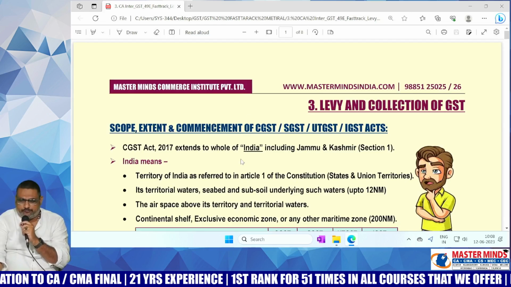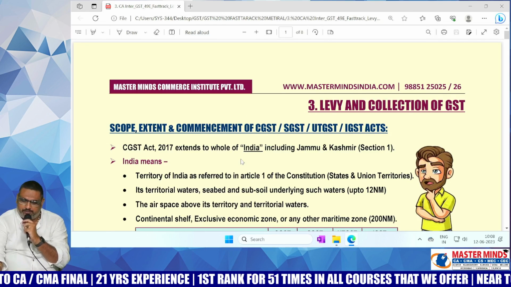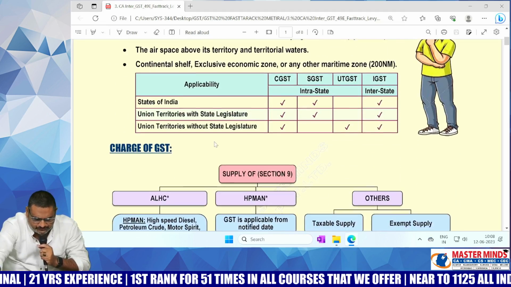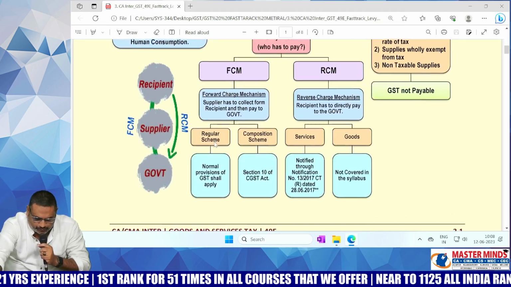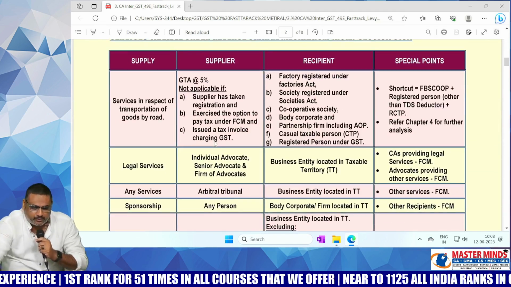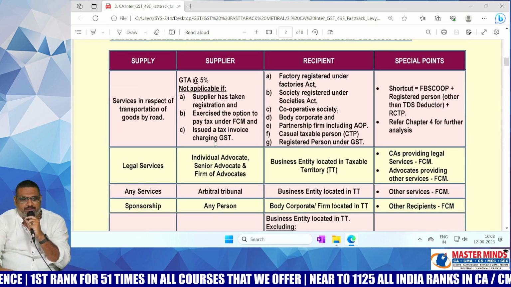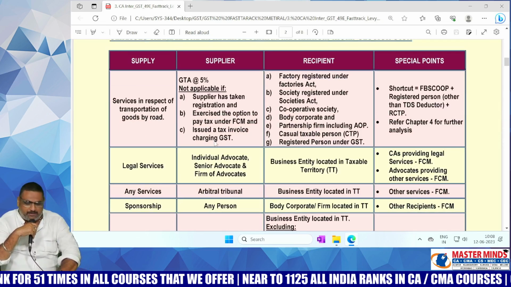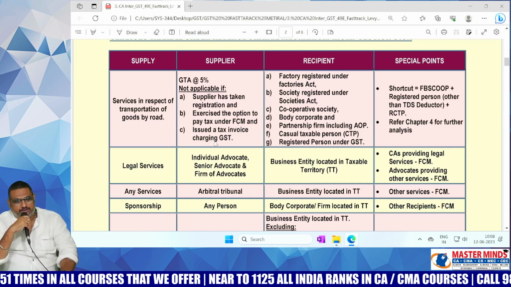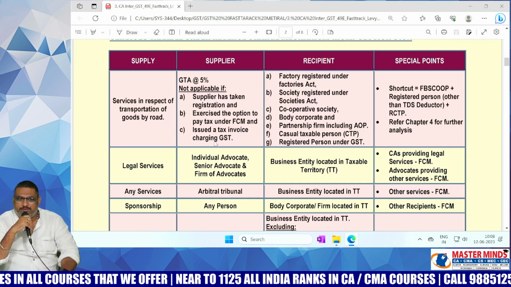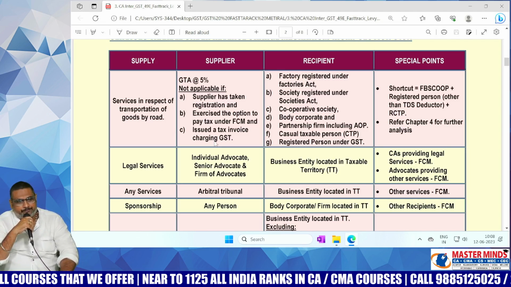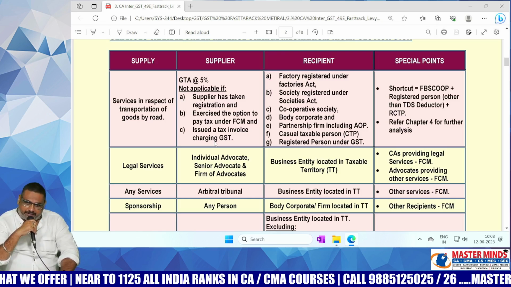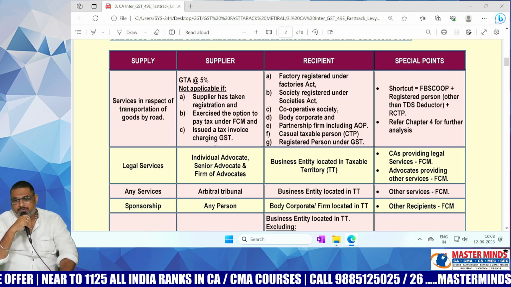Whereas after the introduction part of levy and collection, section 1, what we have discussed, now we need to enter into section 9, ma. Whereas with respect to 9.3, initially we need to start with, what does 9.3 deal with, ma? Reverse charge mechanism. What is meant by the word reverse charge mechanism? Tax will be paid by the recipient directly to the government.